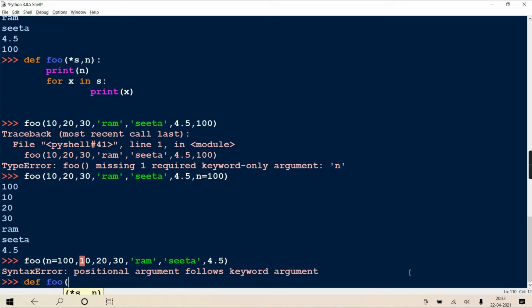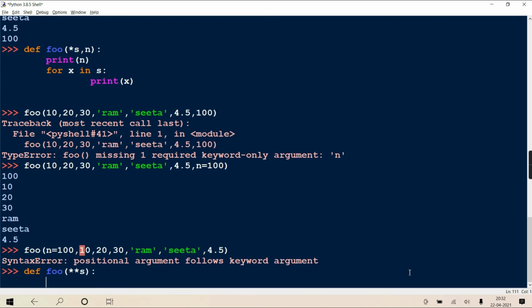I'll define one function of that type also. See, foo, double star s. When double star is coming before the parameter name, it indicates that at the time of call, variable arguments are there, but all those variable arguments have some name also associated with them, and therefore they all are packed in a dictionary form.